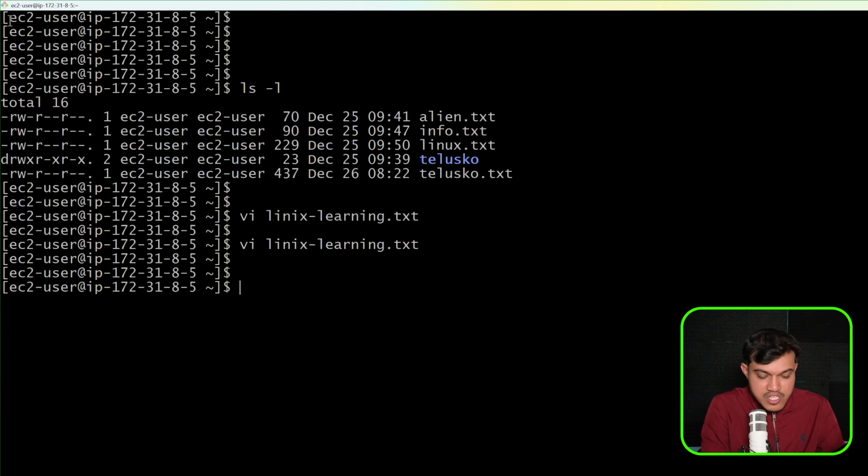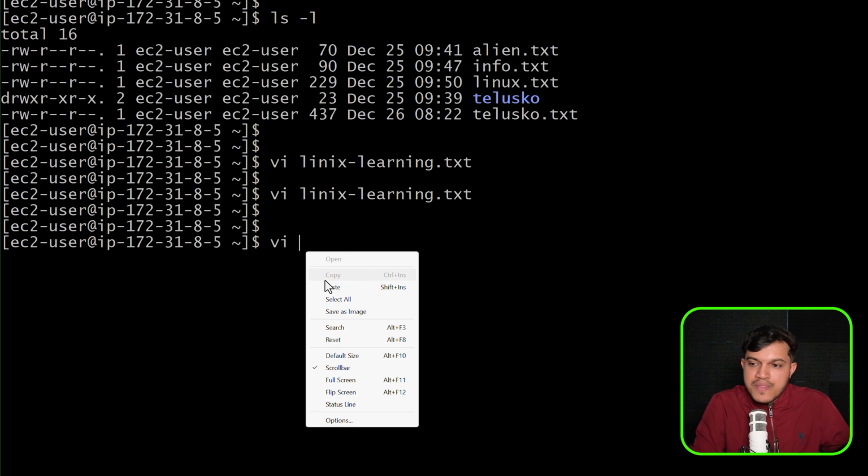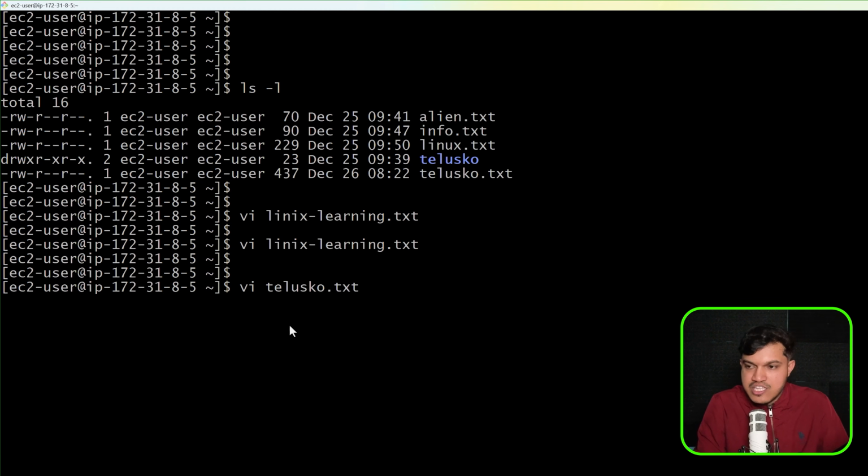Now you can use this to open existing files also. These files we have not created using the visual editor, we have used the touch command. Right, I want to edit something here, maybe in my telusko.txt. No problem, you can use vi, the visual editor, and open this file. Great, and now I'll just hit the enter key here.